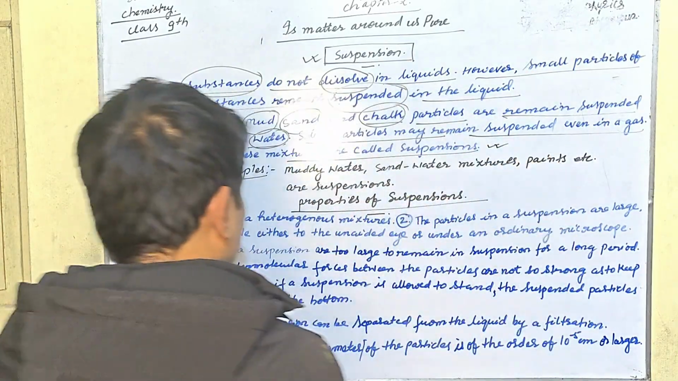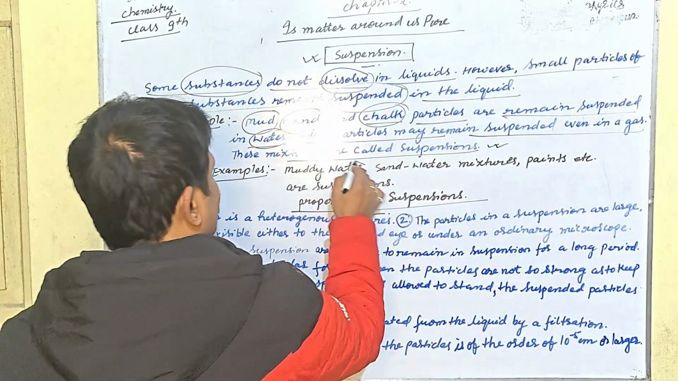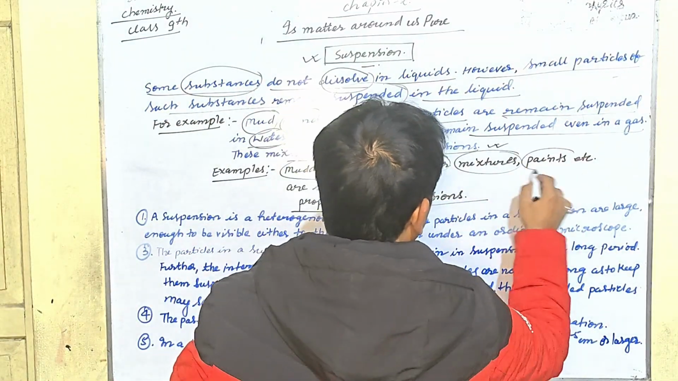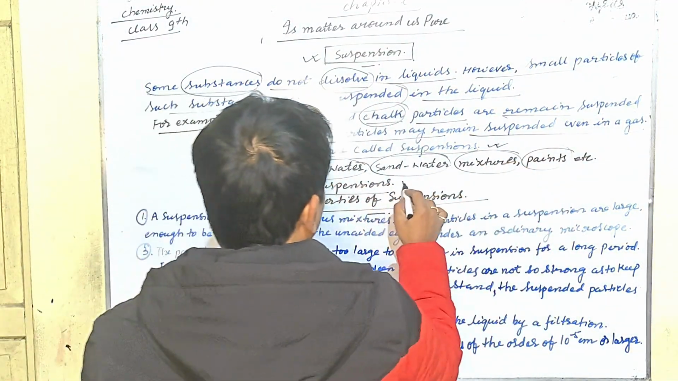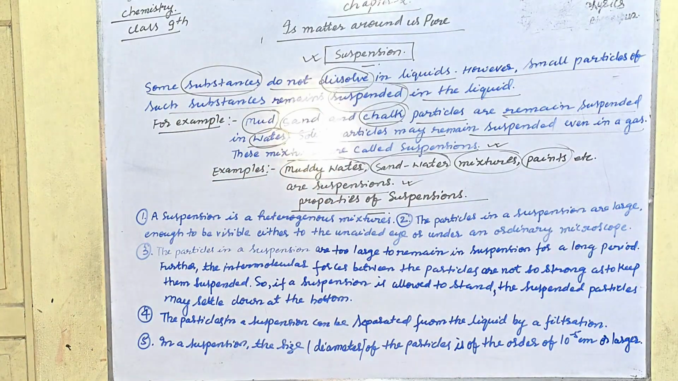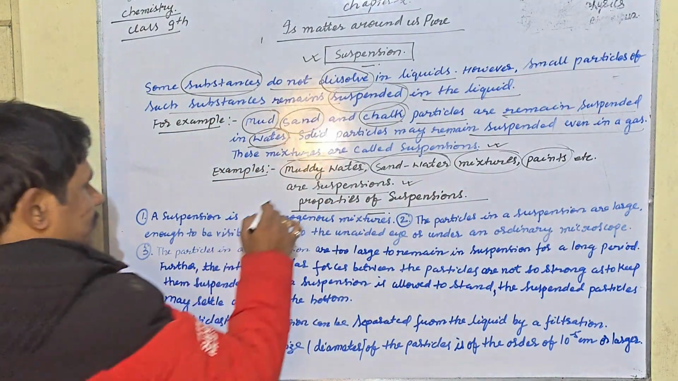So, for example, you can take muddy water, sand water, mixtures, paints, etc. These are suspensions. So, these are the things about the suspension. If you have any question or any query, then you can ask me.